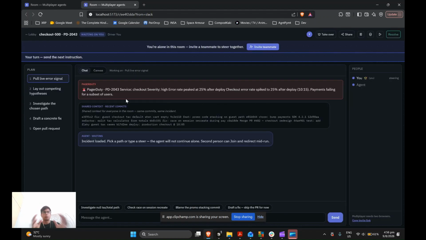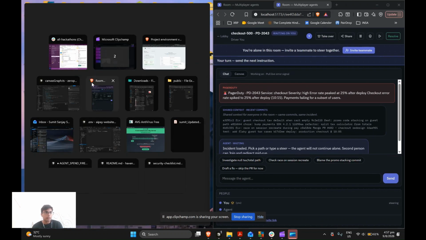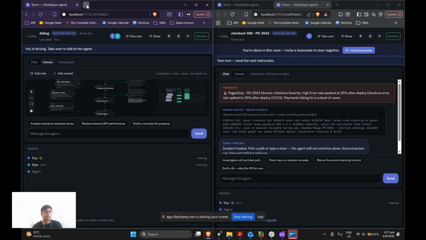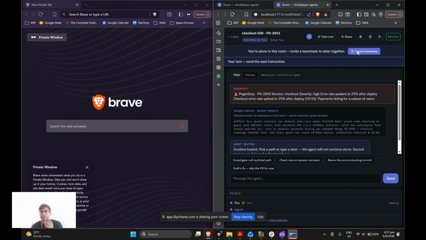All right, so this is the room, created based on the PagerDuty ticket itself. Over here it says there's checkout severity, a very high error rate of 25%, and the shared context is here as well. You can see all the past comments that have happened, and if I open this on another browser, I can see the exact same thing. I'm going to do that right now. I'll go to a new tab here. Okay, I'm going to press invite teammate, the link is copied, and I'm going to paste it here.